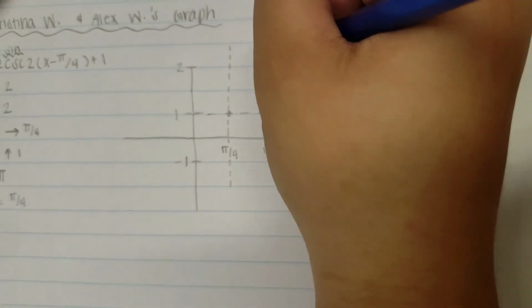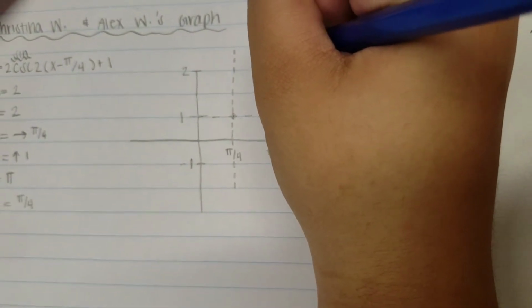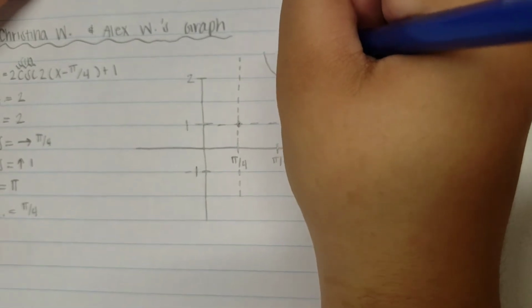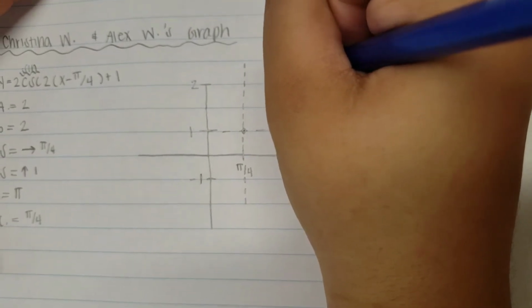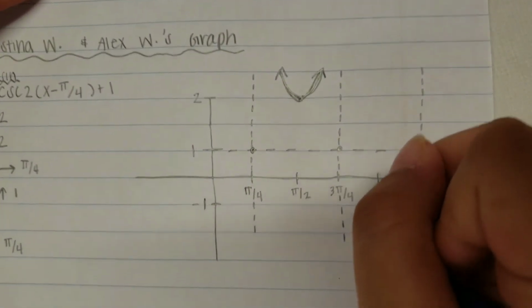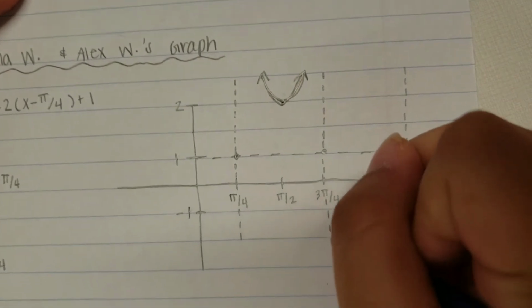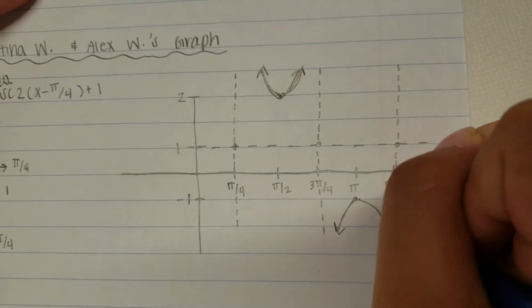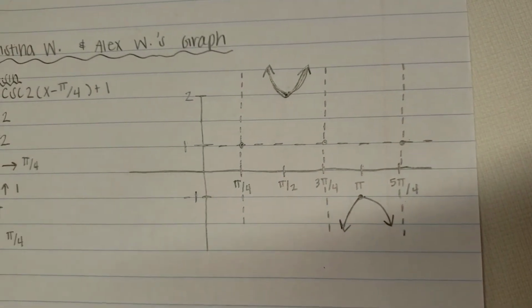So then for the cosecant graph, starting from the max of the sine graph, you would go up and have those little guys approach the asymptotes, and then you would go down and have those little guys approach the asymptotes too.